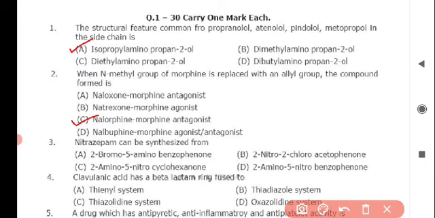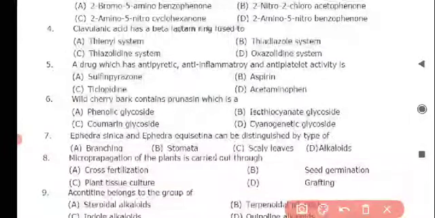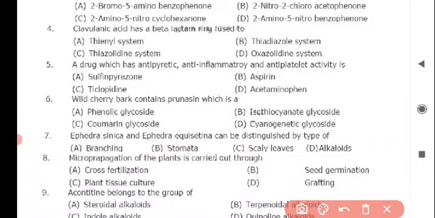Next question is nitrazepam can be synthesized from. So the correct answer is option D, 2-amino 5-nitro-benzophenone. So next question is clavulanic acid has a beta-lactam ring fused to, and the correct answer is option C, thiazolidine system. Next question is a drug which has antipyretic, anti-inflammatory and antiplatelet activity is, and the correct answer for this question is option B, aspirin.